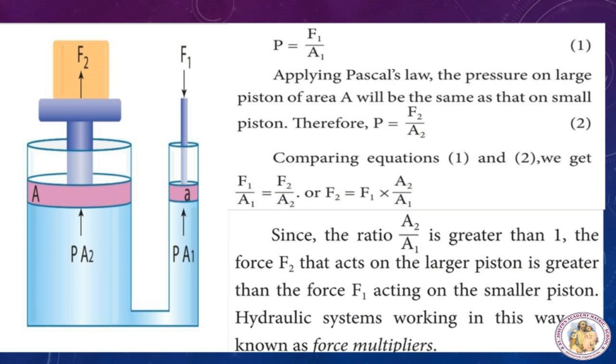Comparing these two equations, we get F1/A1 = F2/A2, or we can write it as F2 = F1 × (A2/A1). This ratio A2/A1 is greater than 1. The force F2 that acts on the large piston is greater than the force F1 acting on the smaller piston. So hydraulic systems working in this way are known as force multipliers.